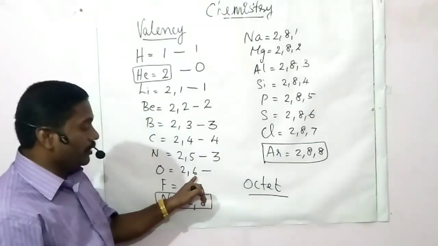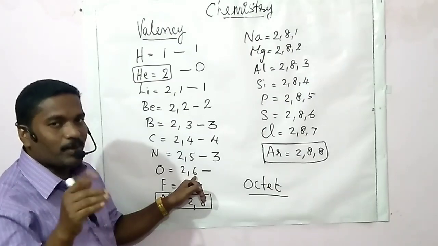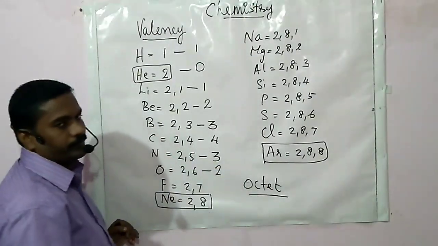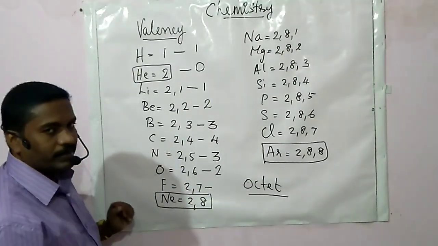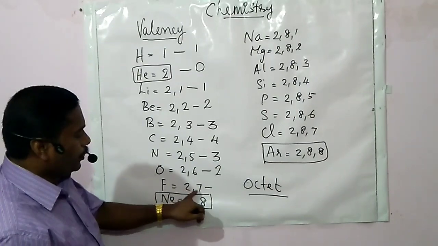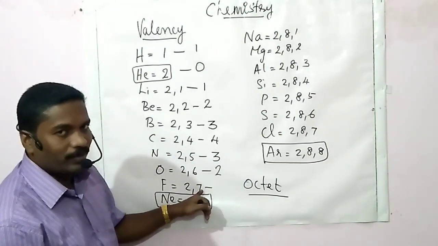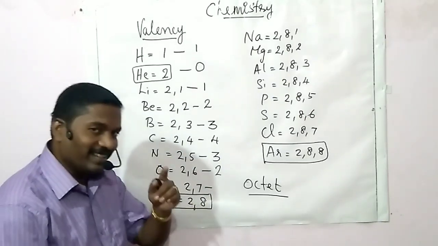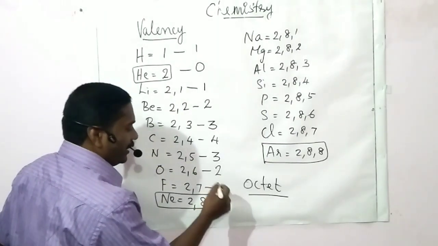So, what will oxygen do? It will accept 2 more electrons to attain octet configuration, so its valency is 2. Then fluorine, 2, 7. The valence electrons are 7. Will it lose 7 electrons or gain 1 electron? No doubt, it will gain 1 more electron. So its valency is 1.